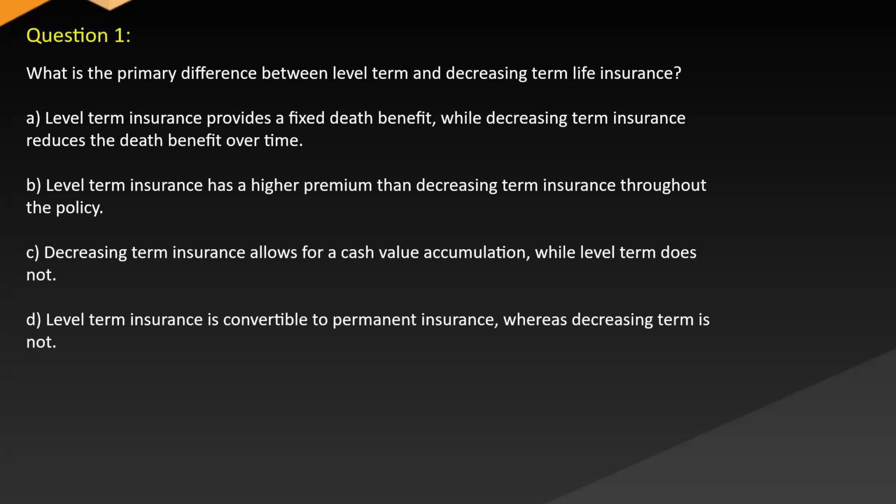B. Level term insurance has a higher premium than decreasing term insurance throughout the policy. C. Decreasing term insurance allows for a cash value accumulation, while level term does not. D. Level term insurance is convertible to permanent insurance, whereas decreasing term is not.